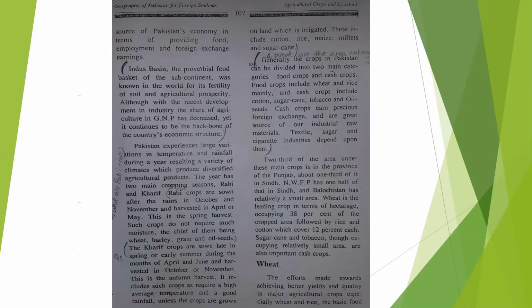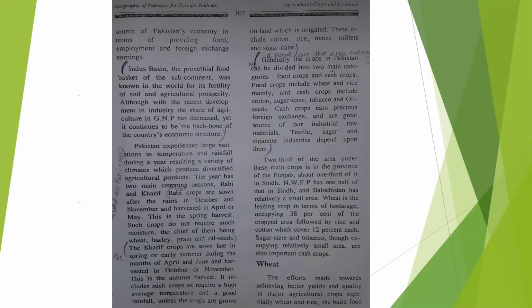This is the autumn harvest. It includes such crops as require a high average temperature and a good rainfall, unless the crops are grown on land which is irrigated. These crops include cotton, rice, maize, millets, and sugarcane.